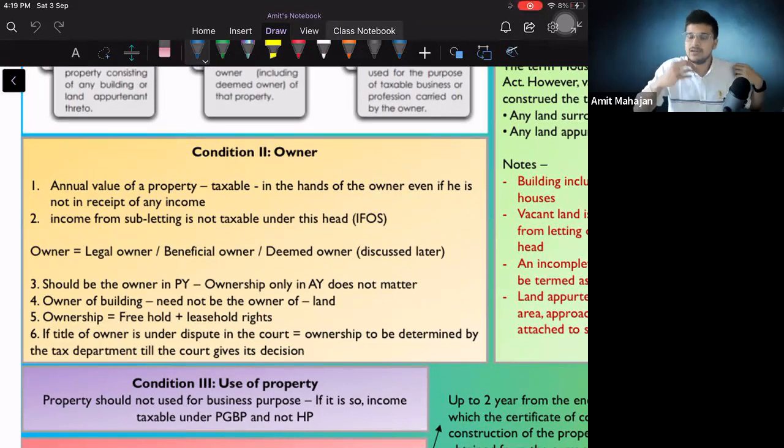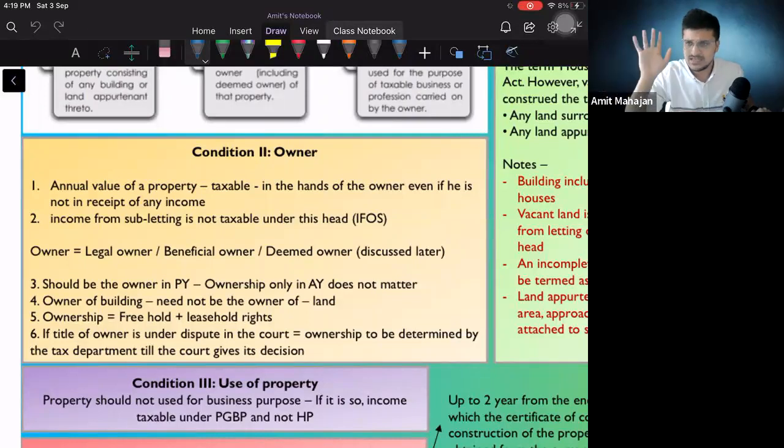For example, if I let out my house property to Devi, and Devi is giving me 1 lakh rupees, then in that case 1 lakh rupees will be taxable in my hands under house property, because I had the house property, I was the owner of the house property. But if Devi sublets the same house property to somebody else, so whatever income she is receiving, will that be taxable under income from house property? That will not be taxable under income from house property. Why? Because she is not fulfilling the conditions. What is the first condition? There has to be house property.